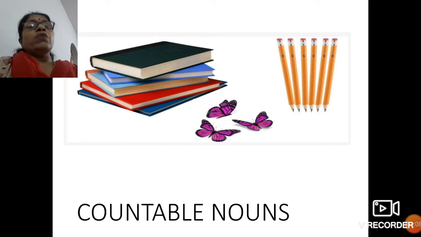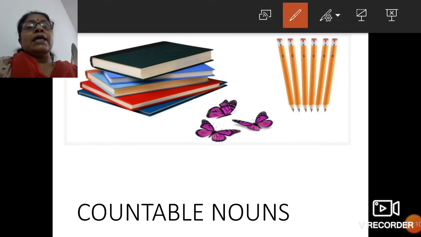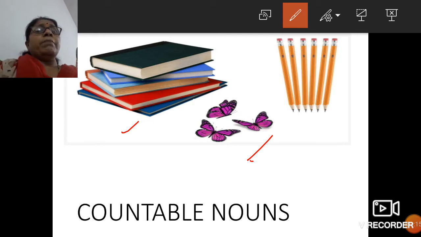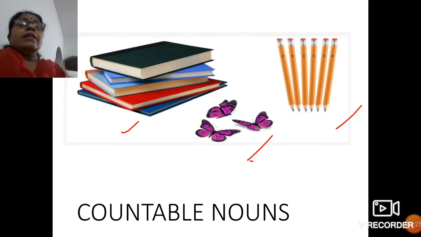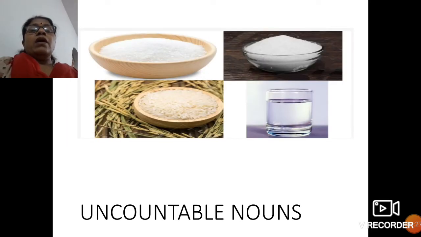Now the things you are able to see in this slide: the books, the butterflies, the pencils. Here you can count how many there are: 1, 2, 3, 4, 5. How many butterflies here? 3. You can count. The pictures are given over there. Those things you were able to count.